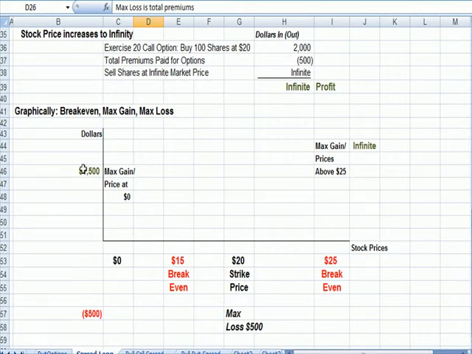The most we can gain is infinite, because we can sell that stock for an infinite amount of money. The most we can lose, 500. The most we can gain, infinite.